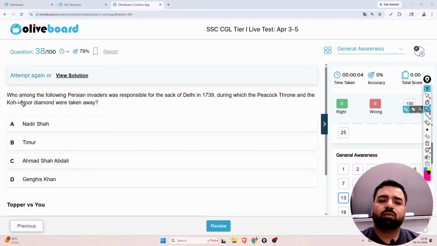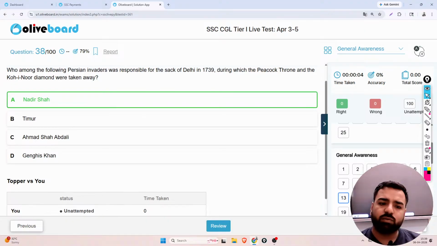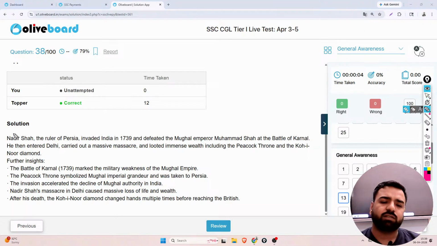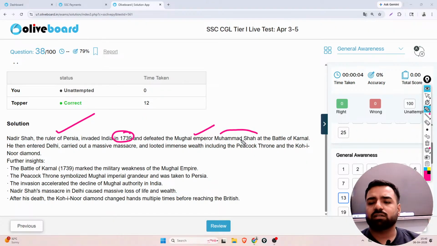Next is, who among the following Persian invaders was responsible for the sack of Delhi in 1739, during which the Peacock Throne and the Kohinoor diamond were taken away? So guys, without any discussion, the answer is Nadir Shah, and we are aware of this, right? These explanations are very important. Nadir Shah is the correct answer here, but you must understand these facts as well. Nadir Shah, the ruler of Persia, invaded India in 1739 and defeated the Mughal emperor Muhammad Shah at the Battle of Karnal.